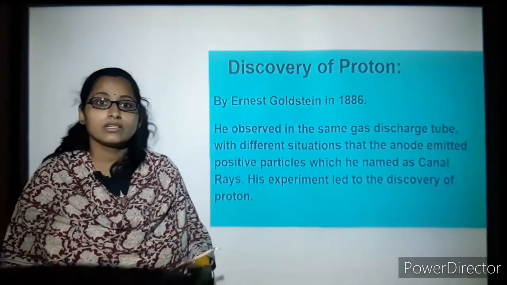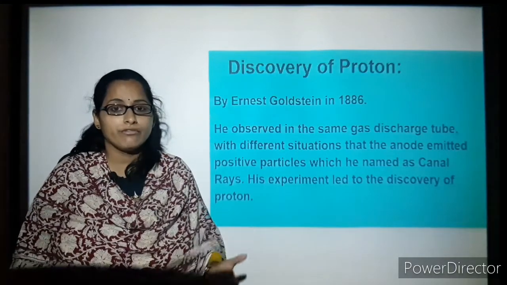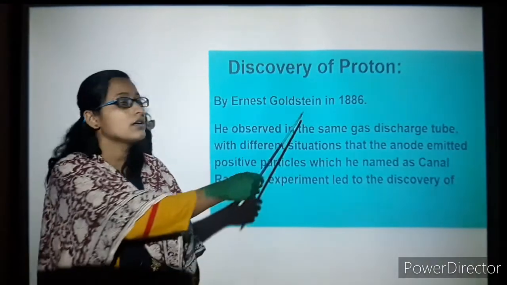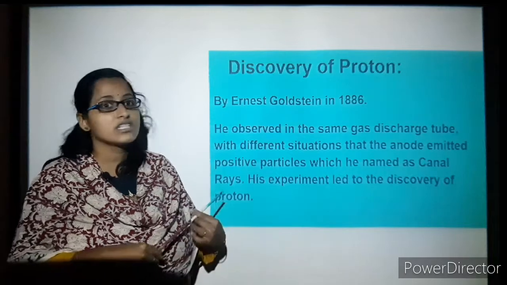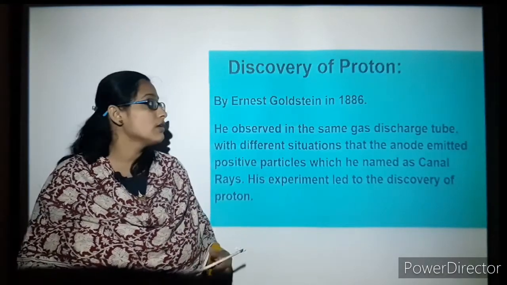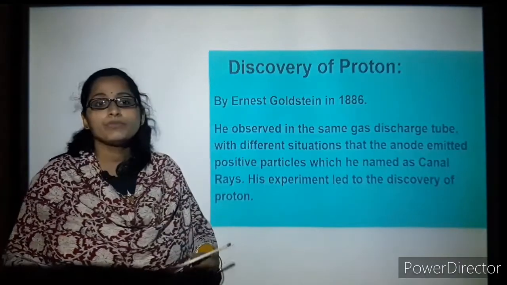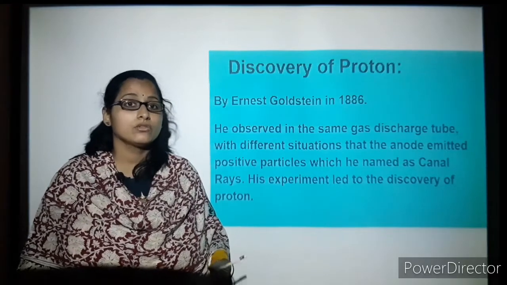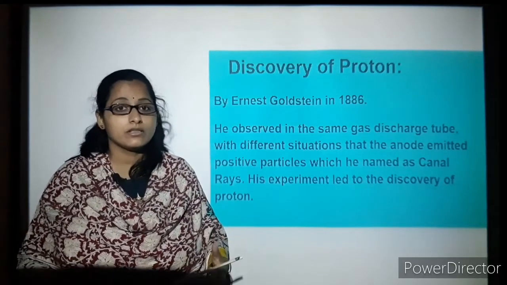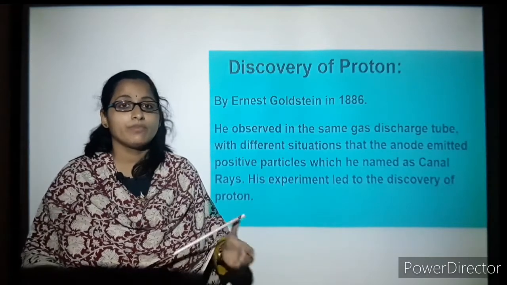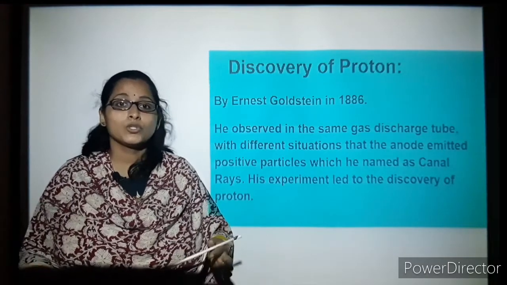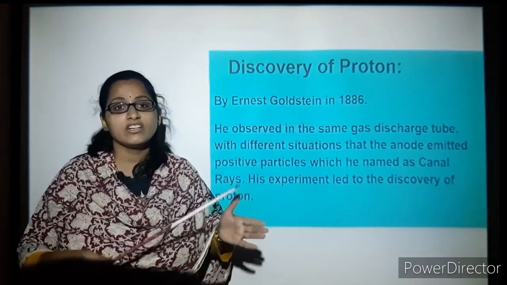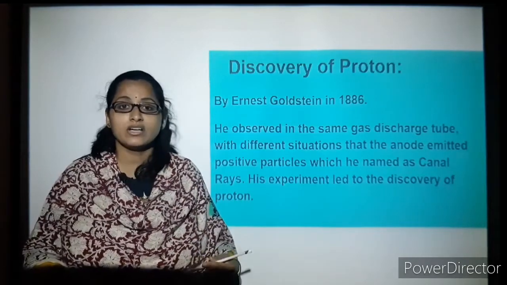Now let's understand the discovery of the proton. It is just the opposite of the discovery of electrons. It was discovered by Ernest Goldstein in the year 1886. The first discovery was the electron, and next came the proton. He used the same discharge tube as an experimental method, but here he found that positively charged particles passed from the anode towards the cathode.